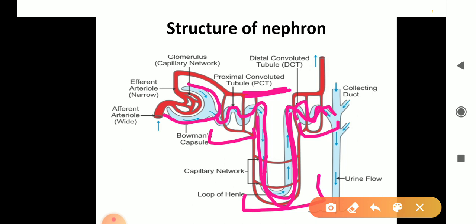Convoluted means very much twisted, like your intestine, which is very much coiled. That type of structure is this.